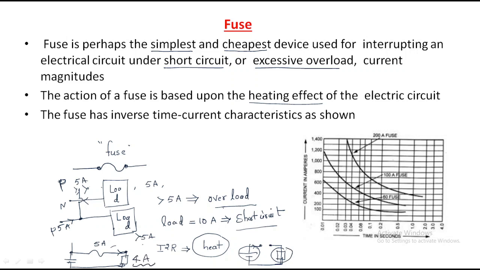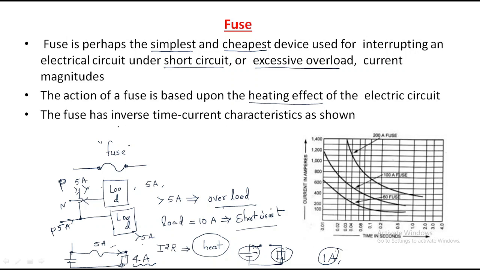Every element has a particular load only. A 3-phase induction motor will take some 5 amps or 10 amps, but a single phase induction motor will take sometimes only 1 amp. That's why we have to use a 1 amp fuse, or a 10 amps fuse like that. So the action of a fuse is based upon the heating effect of the electrical circuit.